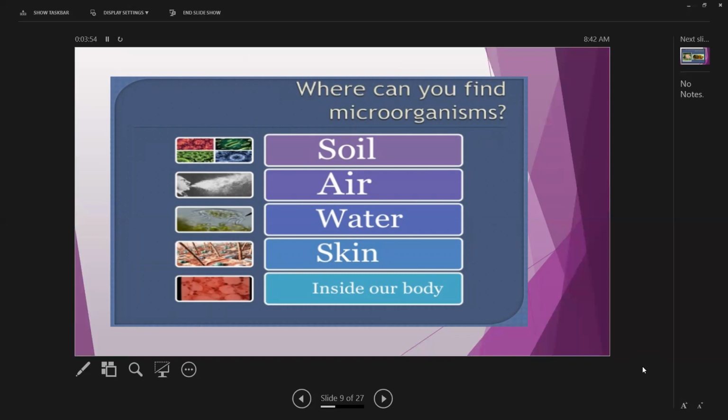We can find them in the soil, in the air, in the water, even on the skin, and even inside our body. So microorganisms can be found in soil, air, water, skin, and inside our body.